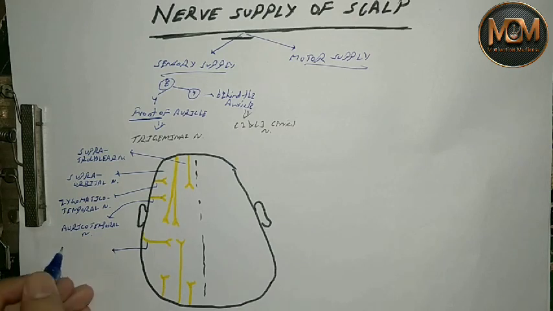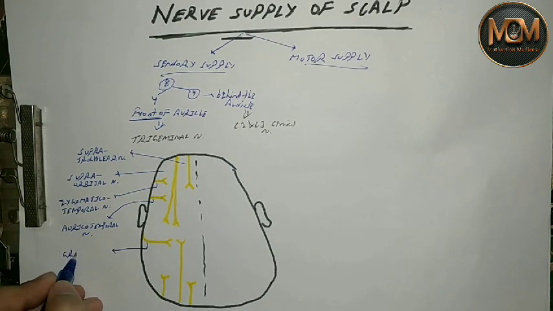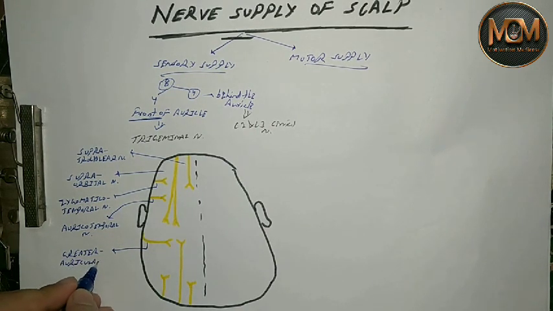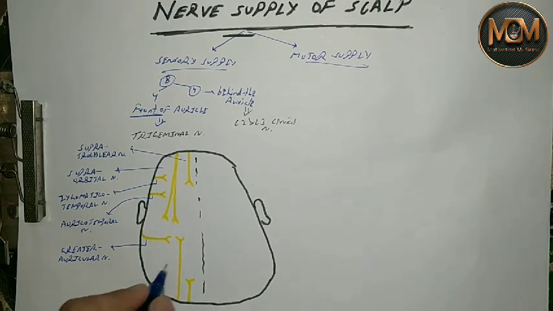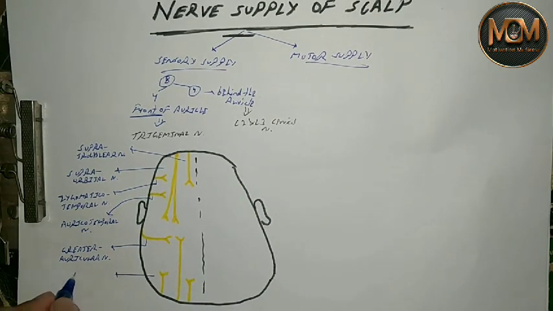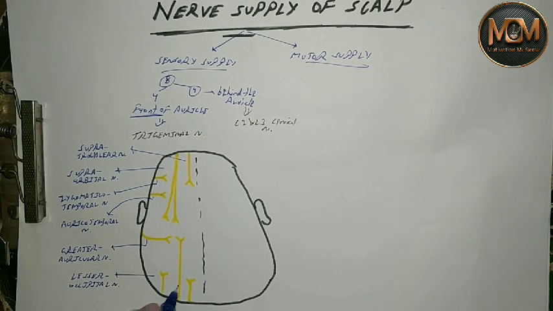This is the greater auricular nerve. Then this is small, so the lesser occipital nerve.